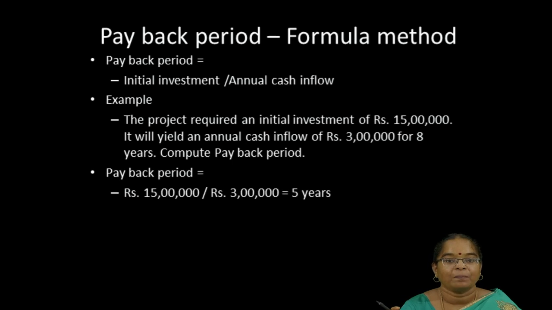So, for our payback period, the initial investment is 15 lakhs and the annual cash inflow is 3 lakhs. We apply it in the formula. The payback period is 5 years. So, at the end of the 5th year, we will recover our initial investment of 15 lakh. When uniform cash inflows are available, we can adopt this method. And next, when the cash inflows are not uniform, in the first year one amount, second year another amount, third year a different amount, at that time we can use the cumulative method.